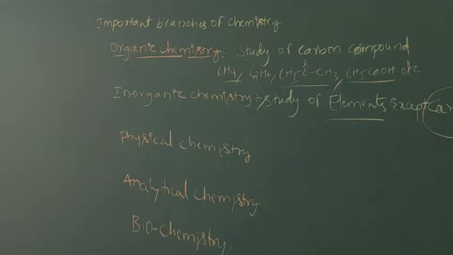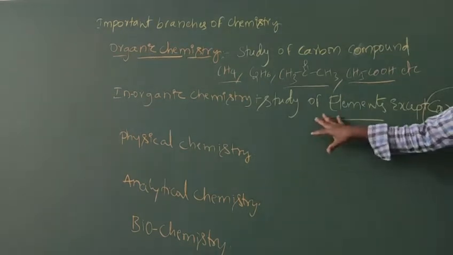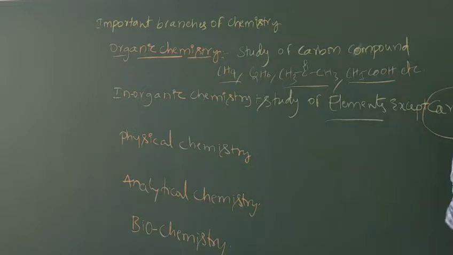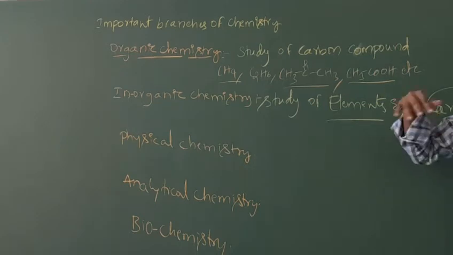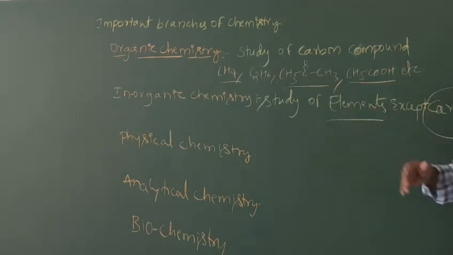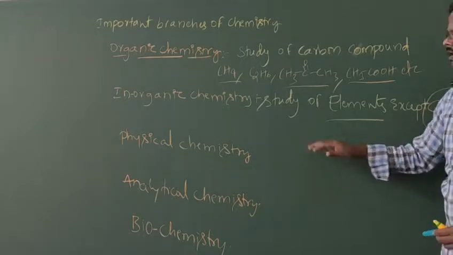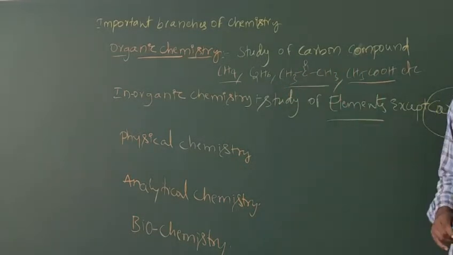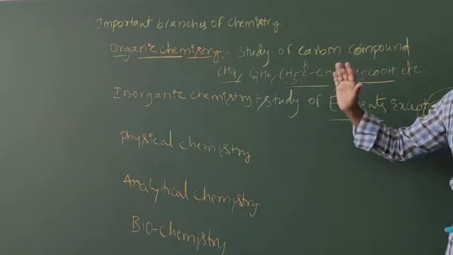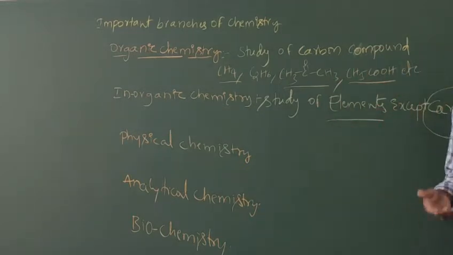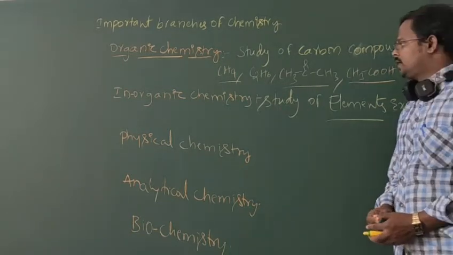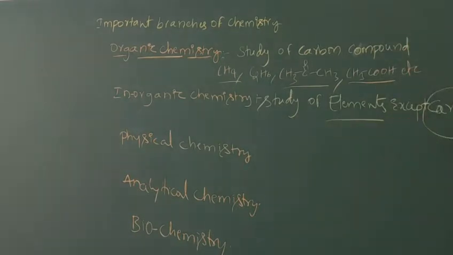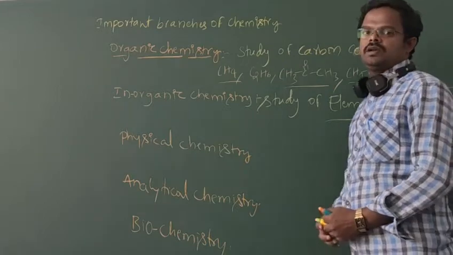In inorganic chemistry, we study elements, like first group elements and second group elements, and their brief chemical and physical properties. Compounds like sulfuric acid, H2SO4, and nitric acid, HNO3, their structures, properties, and chemical reactions are all studied in inorganic chemistry. The study of elements except carbon is inorganic chemistry.